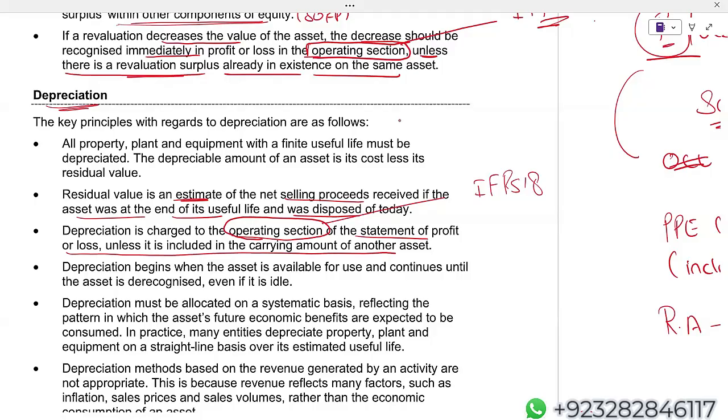For example, I'm using property, plant and equipment to construct a building. Now I will not expense out the depreciation of property, plant and equipment. Slowly and gradually that depreciation will become part of that building. Otherwise, depreciation is charged to the operating section of the statement of P&L.